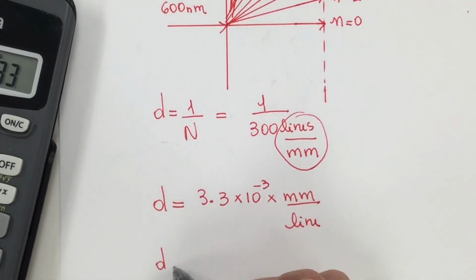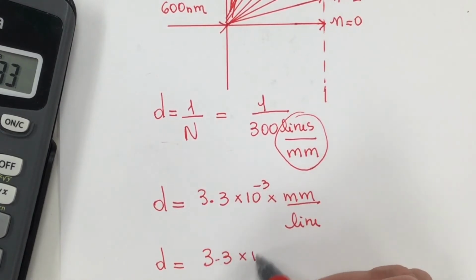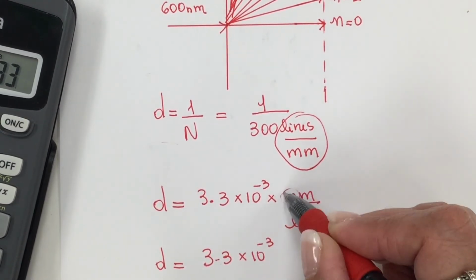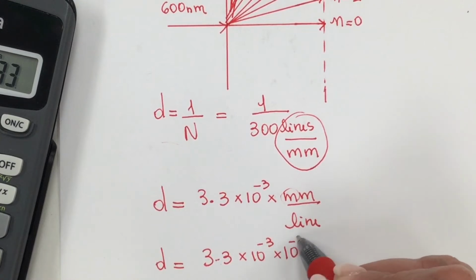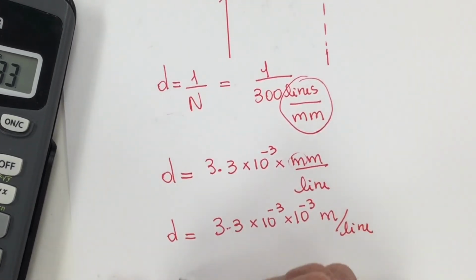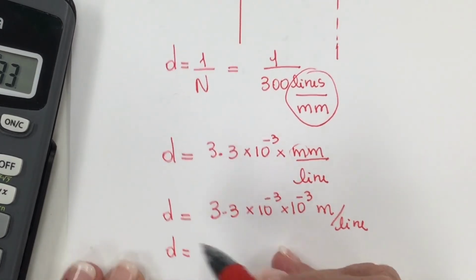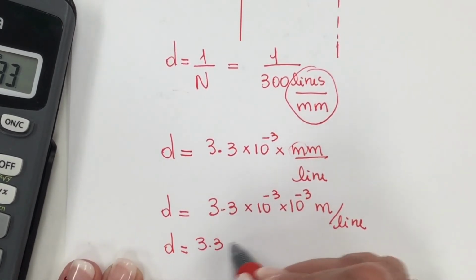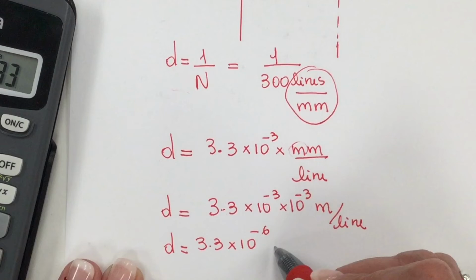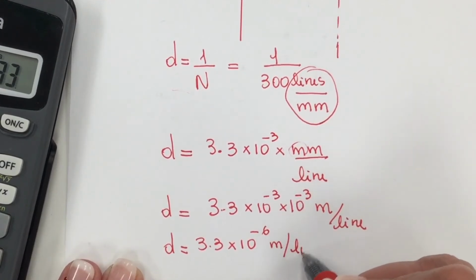Now I'm going to flip this unit, so it will be millimeter per line, 3.3 times 10 to the minus 3 millimeter. Milli is also 10 to the minus 3 meter per line. So my d is 3.3 times 10 to the minus 6 meter per line.